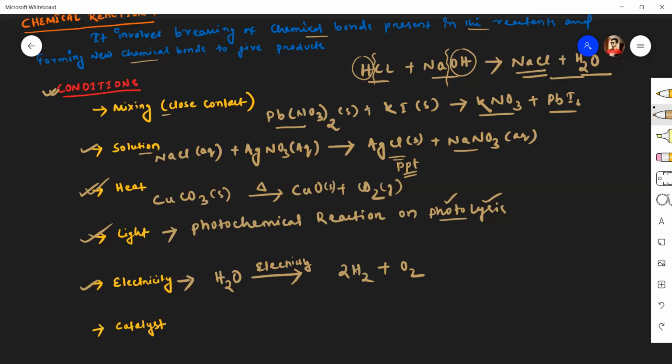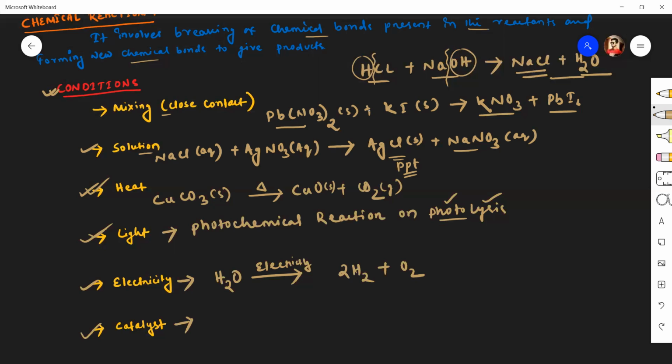The next condition necessary for a chemical reaction is catalysis. What is a catalyst? In some chemical reactions, a catalyst is required to complete the reaction or to accelerate or decelerate the chemical reaction. But the catalysts themselves do not take part in any reaction.